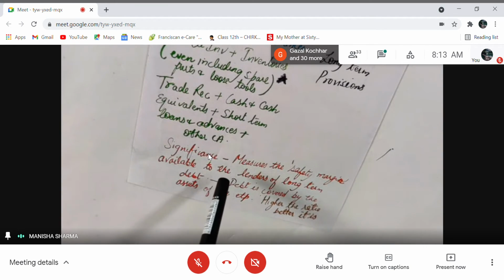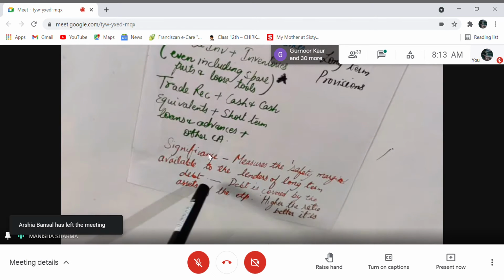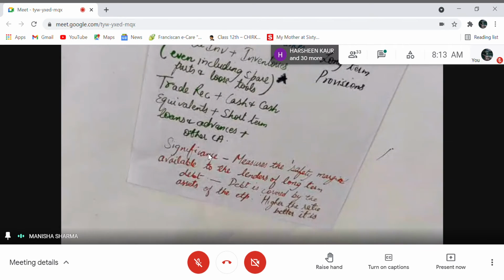What is the purpose of measuring this ratio, total assets to debt ratio? It measures the safety margin available to the lenders of long-term debt. See how safe the debt taken from the lenders is; it reflects the safety margin because we are comparing total assets with debt. How much are the total assets with respect to debt? Are total assets enough to pay off the debt or not? In other words, it helps in knowing the safety margin. Debt is covered by the assets of the enterprise.